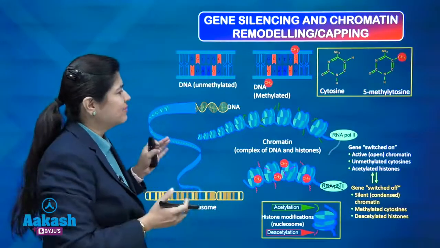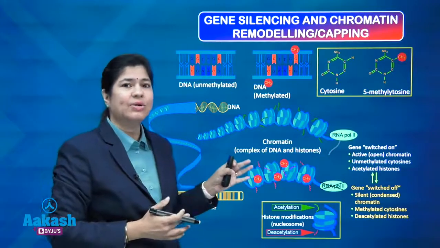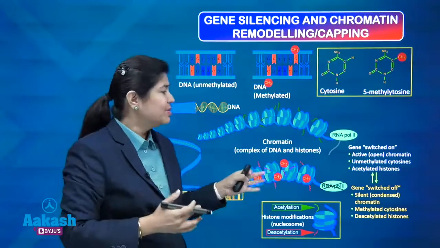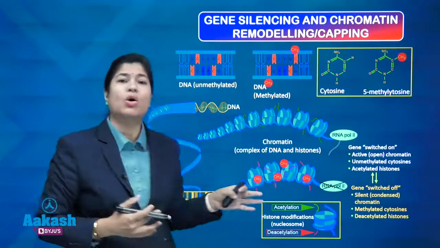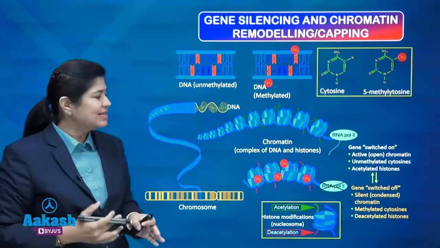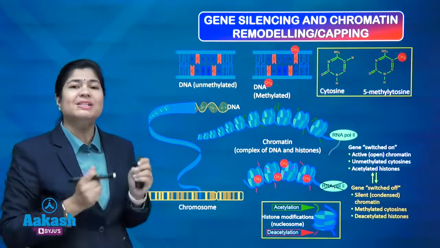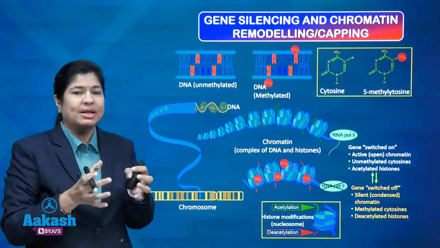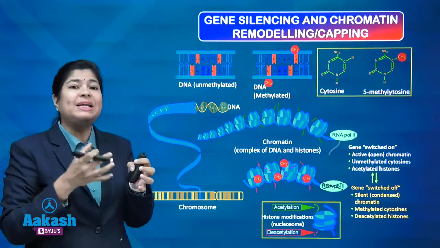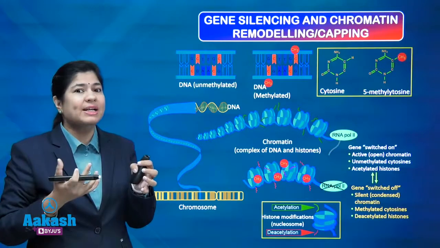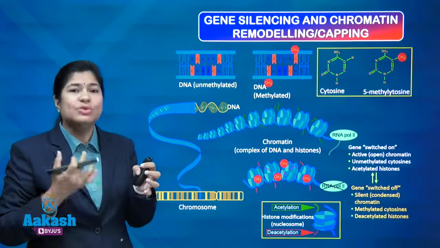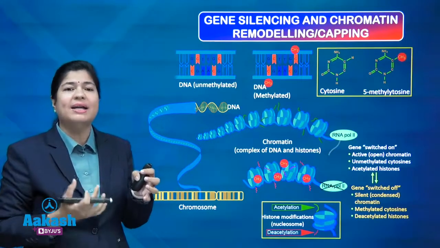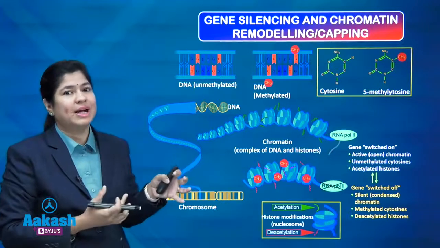So, this is a diagram which is showing gene silencing and chromatin remodeling together. So, these are two opposite things, two opposite processes. Gene silencing is when the gene is switched off. So, when the gene is switched off, it will be condensed. It is condensed, so it will be deacetylated. What will be deacetylated? The histone part. Histones are deacetylated and the cytosines are methylated.